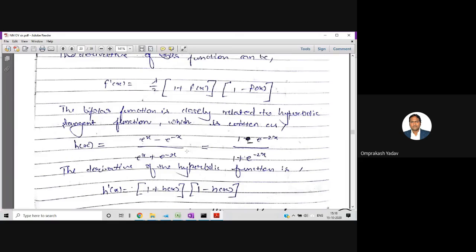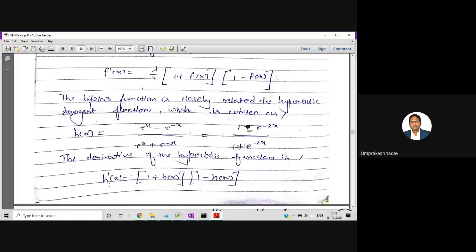And one more function is there, let's say the hyperbolic tangent function. The hyperbolic tangent function is represented by h of x, and its formula is e raised to x minus e raised to minus x divided by e raised to x plus e raised to minus x, or 1 minus e raised to minus 2x upon 1 plus e raised to minus 2x. And its derivative is h dash of x is equal to 1 plus h of x, 1 minus h of x. So this is the hyperbolic tangent function.